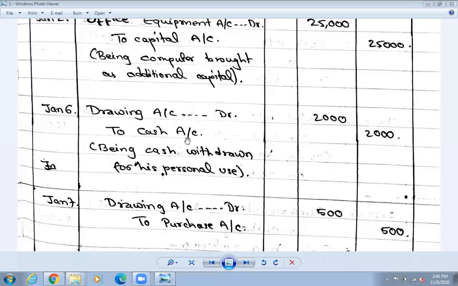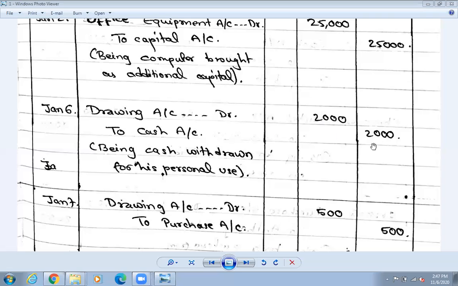What comes in is debit, what goes out is credit. Cash is going out of the company. Drawing account is an expense, but cash is going out, so cash is credit. So: drawing account Dr to cash account.